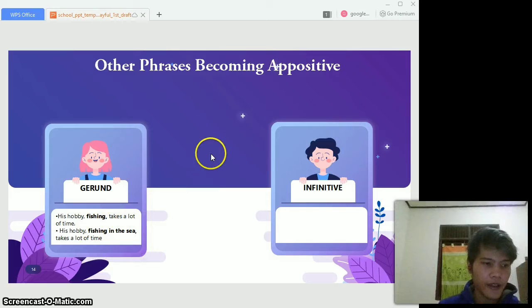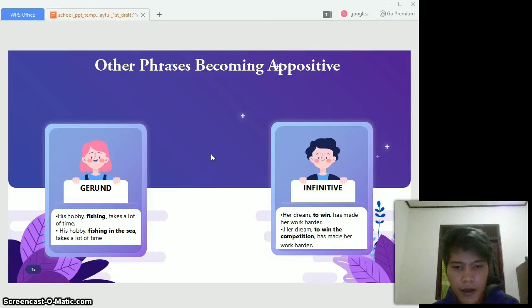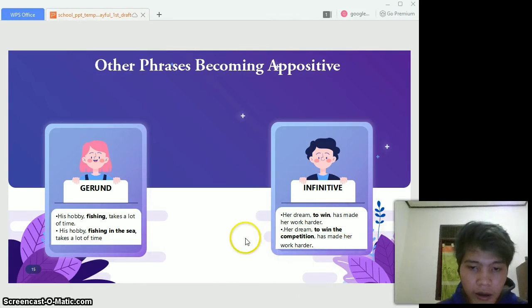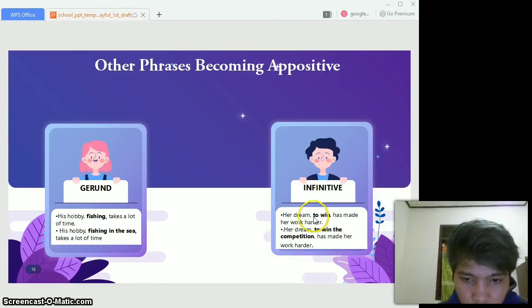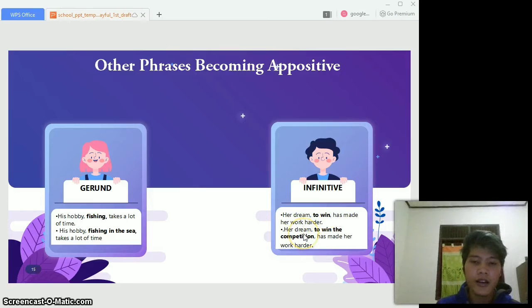And in the infinitive, the example is: her dream to win has made her work harder. Her dream to win the competition has made her work harder. It is also the same with gerund. You can add the information to the infinitive. So before, the phrase is to win, and you can add information like to win the competition, so the sentence becomes more clear.